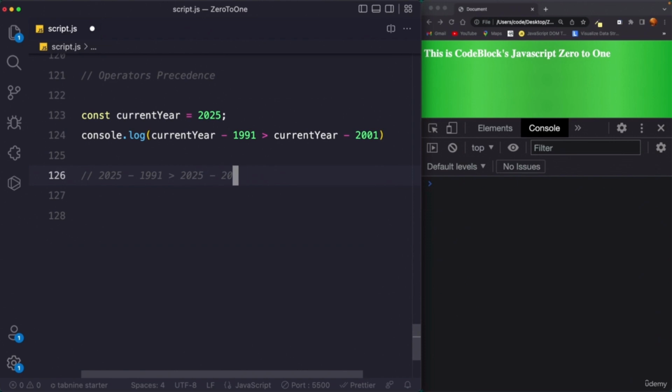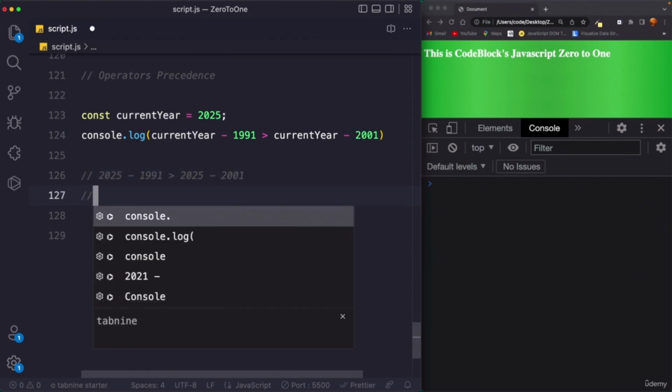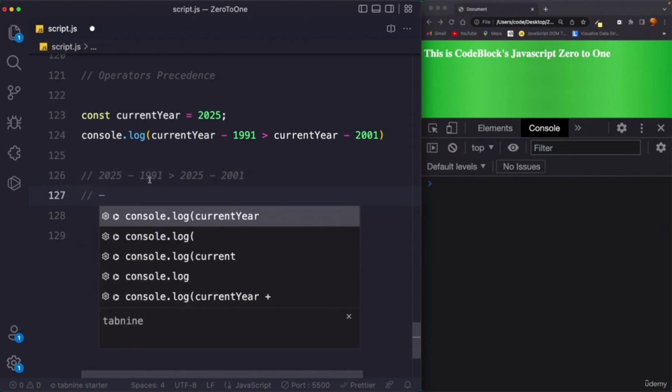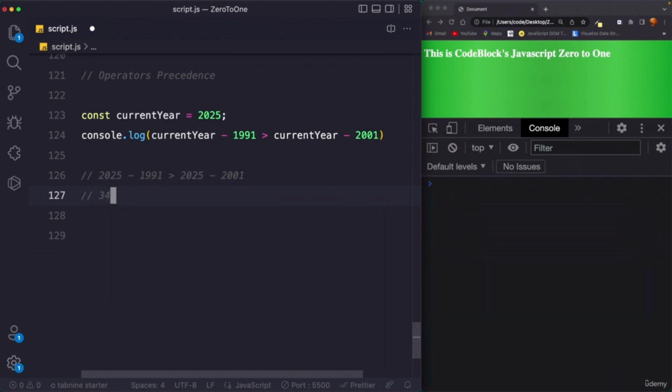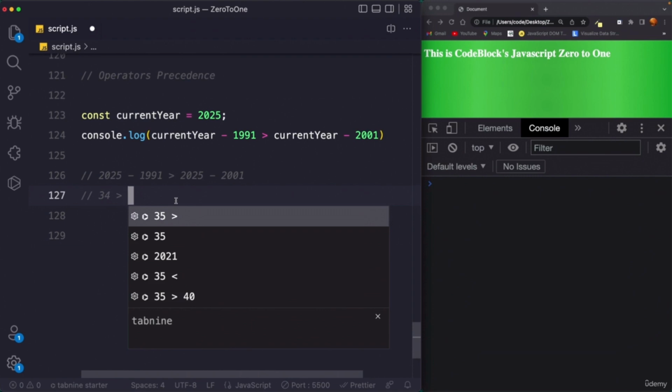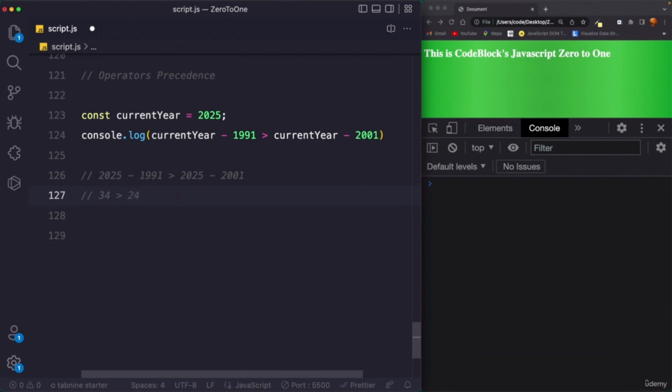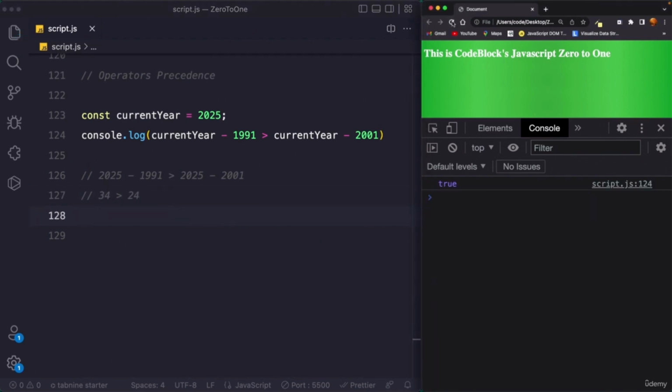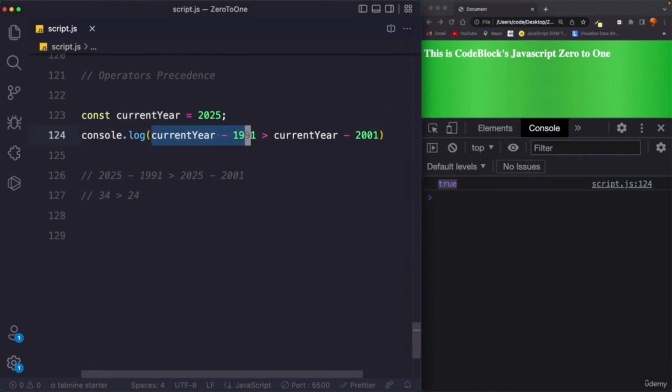Let's take 2001 and calculate further. So 2025 minus 1991 would be 34, right? Greater than 24. So the output would be true because 34 is greater than 24, right? If I save this and reload, we get true. Obviously, because current year minus 1991 is greater than current year minus 2001.